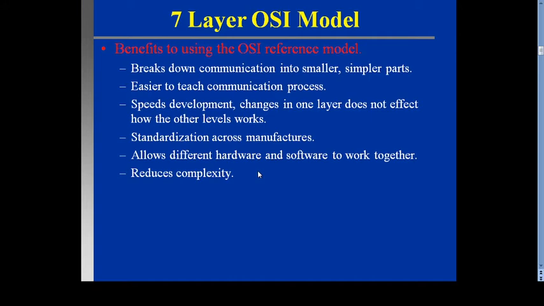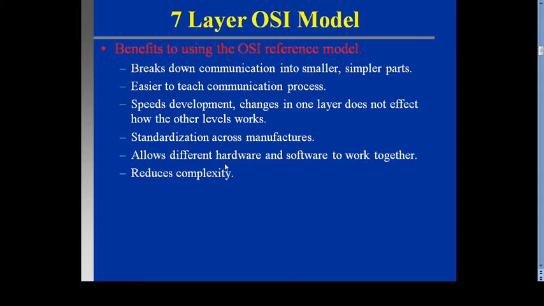Benefits of using the OSI reference model: it breaks the communication down into smaller and simpler parts, makes the communication process easier to teach, and speeds development, since changes in one layer do not affect how another layer works. It also gives standardization across manufacturers, allows different hardware and software to work together, and reduces complexity.